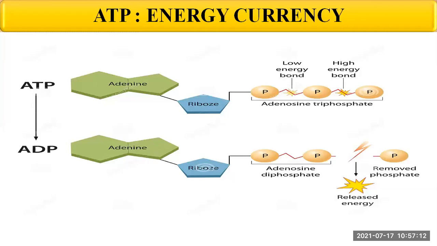It contains a nitrogenous compound called adenine, the pentose sugar ribose and three phosphate groups. As per the need, energy is derived by breaking the phosphate bond of the ATP, and hence ATP is called the energy currency of the cell.